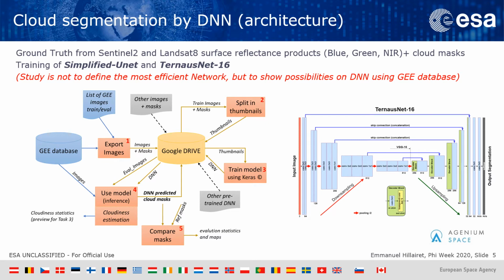The aim of this task was not to define the best network for the cloud segmentation. We wanted here to test how to link DNN with Google Earth Engine for the prediction but also for the training. We chose to test two networks based on UNet. These networks are trained using ground truth extracted from Sentinel-2 and Landsat-8 database. Ground truth is composed of thumbnails plus cloud mask coming directly from this product itself.